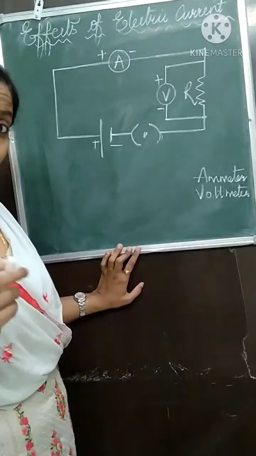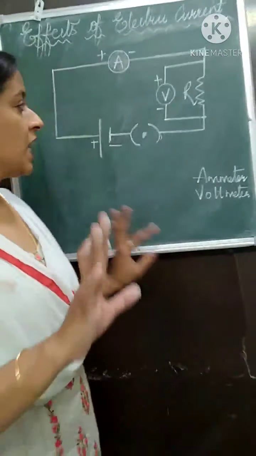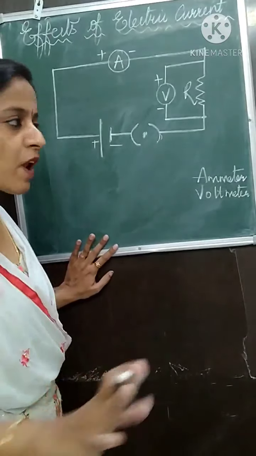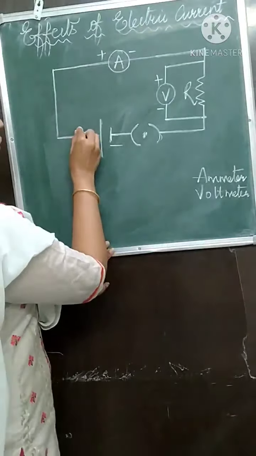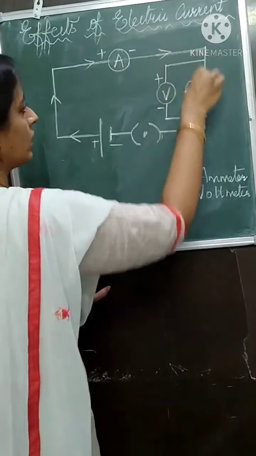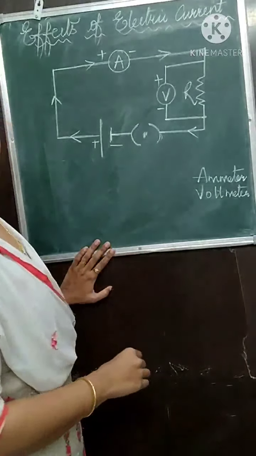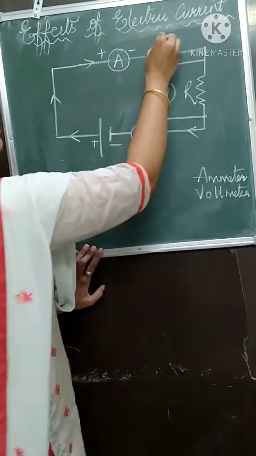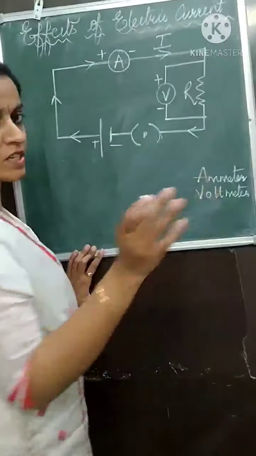For the next important part, we will show the direction of conventional current. Conventional current is always from the positive terminal to the negative terminal. So show the arrow from positive going up, coming down and this way. Now here we will show I for current, and the unit of potential difference is volt.